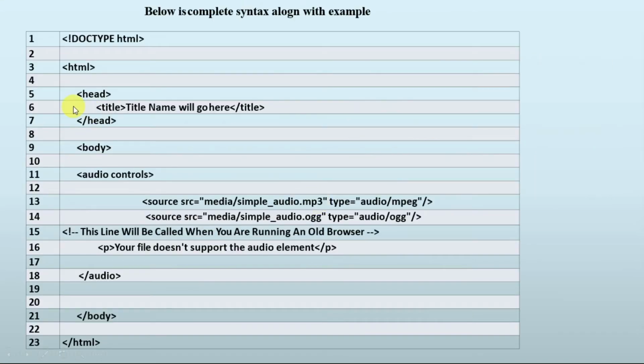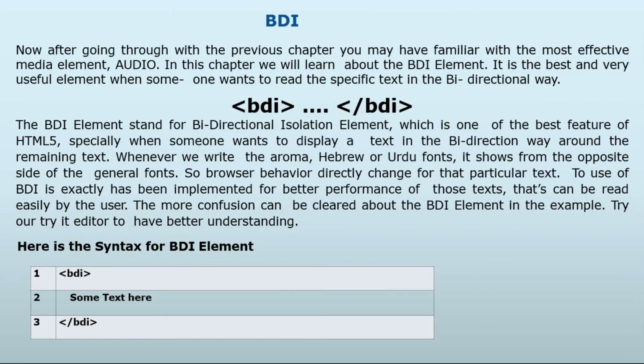And here a brief example is represented. Audio controls we are using here. Inside the audio controls there are multiple source files, and there is a path of the audio file which we want to implement in our code. So here is the audio closing tag, body closing, HTML closing. If we implement this, we will get a better understanding.